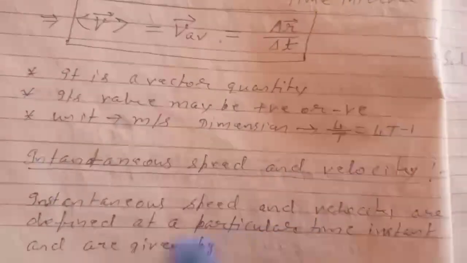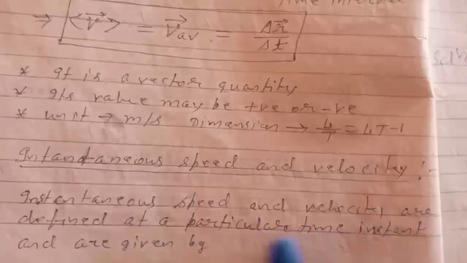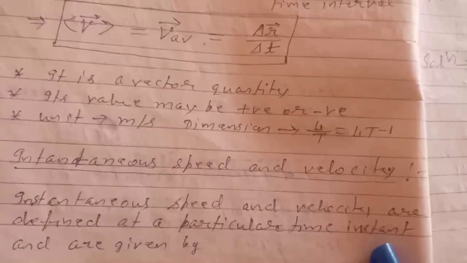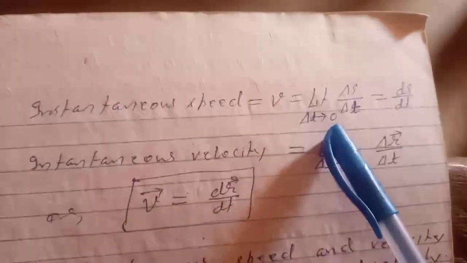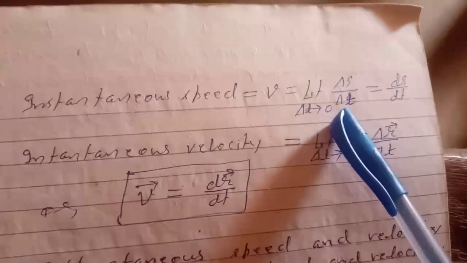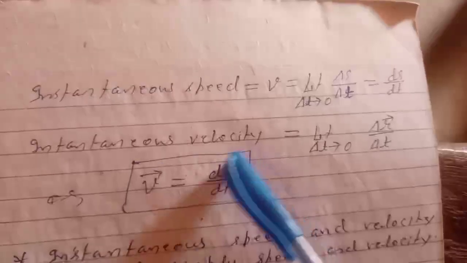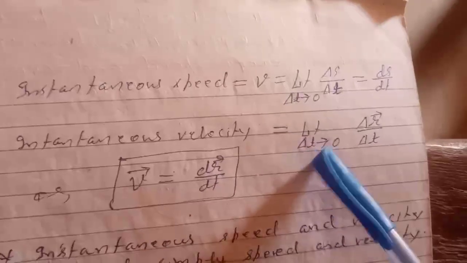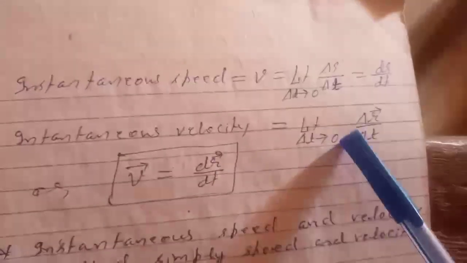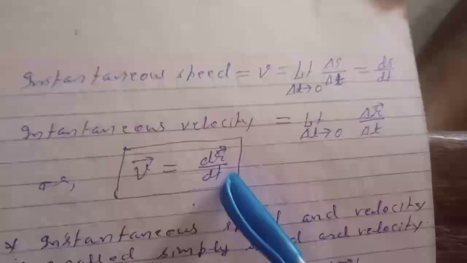Instantaneous speed and velocity. Instantaneous speed and velocity are defined at a particular time instant and are given by instantaneous speed v equals limit delta t tends to 0 of delta S by delta t equals dS by dt, and instantaneous velocity is limit delta t tends to 0 of delta r by delta t, or v vector equals dr by dt.